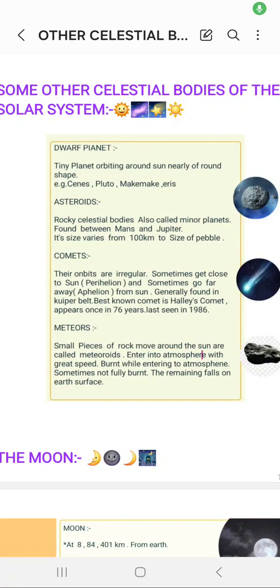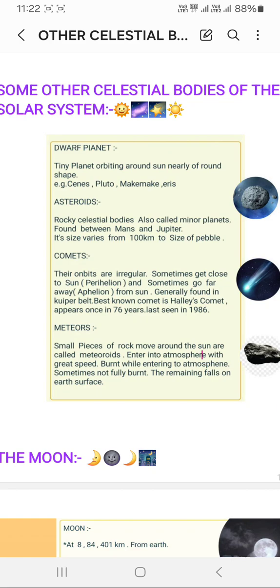Students, today I will discuss some other celestial bodies of our solar system. First comes the dwarf planet. I have already discussed the sun and the 8 planets. Interested students can go through that video and get more detailed ideas. Today I will discuss the celestial bodies other than the 8 planets and the sun, and first comes the dwarf planet.